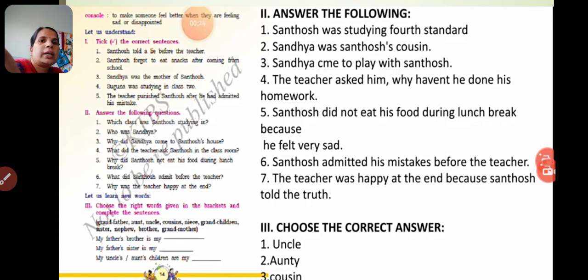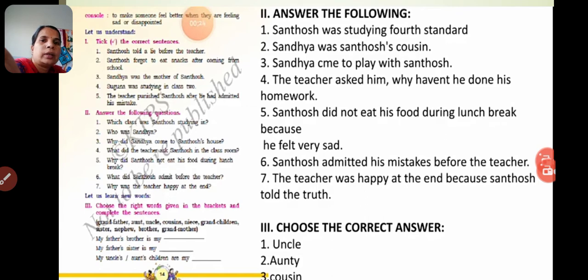Question number 6. Why did Santosh admit before the teacher? Santosh admitted his mistake. What did he admit? Santosh admitted his mistakes before the teacher. Last one. Why was the teacher happy at the end? The teacher was happy at the end because Santosh told the truth. Okay. You can write only question answers children. Rest all which you can complete in the reader, write it neatly so that you should only read it.